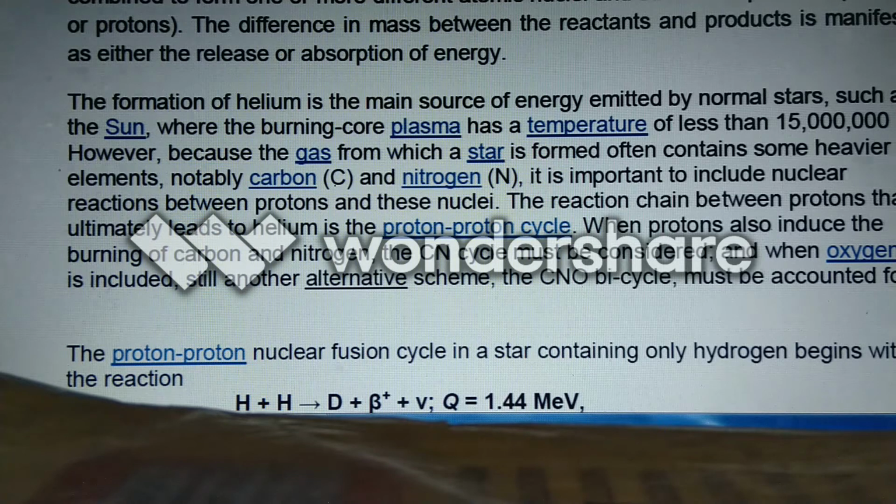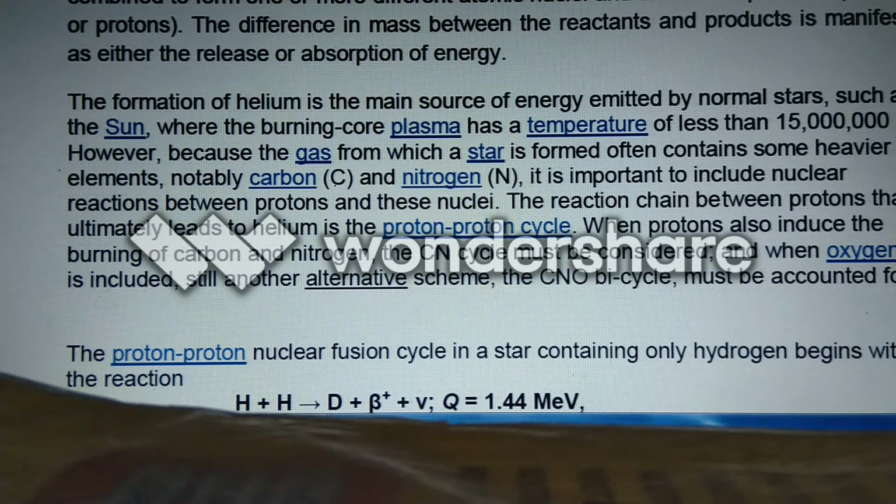In this phenomenon, some amount of energy is released or absorbed, depending on the difference of mass between reactants and products.